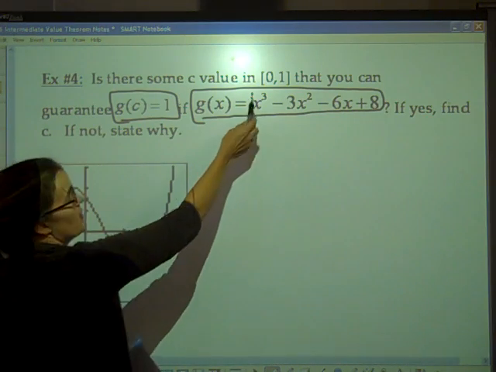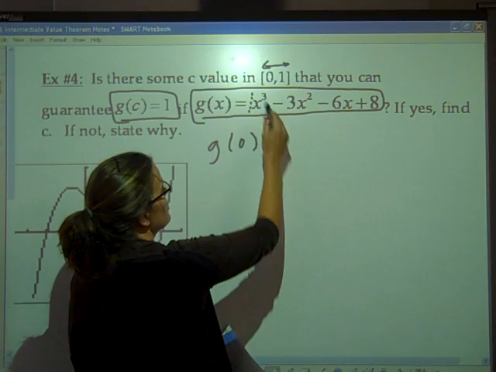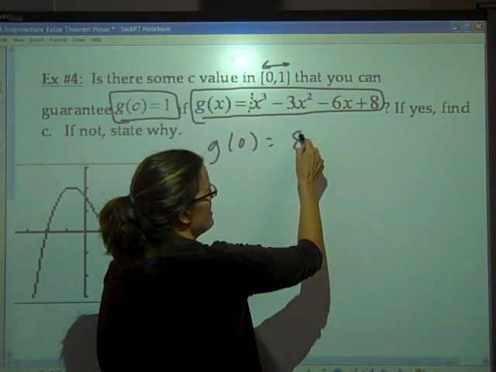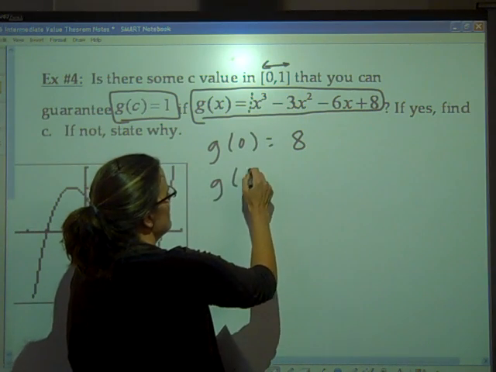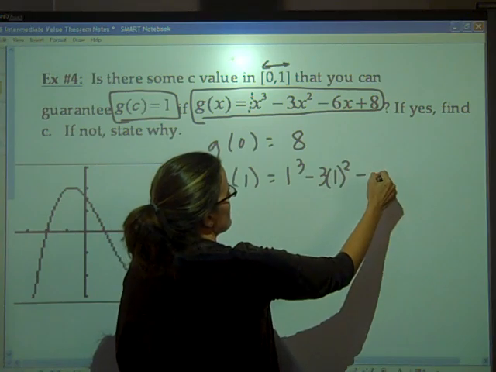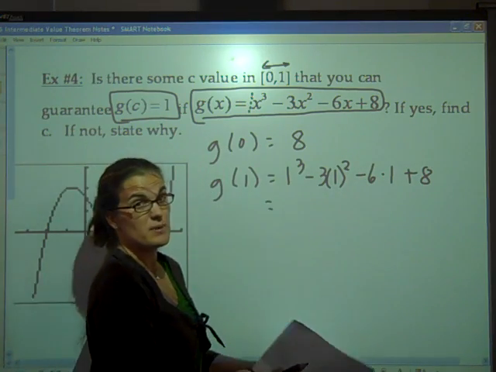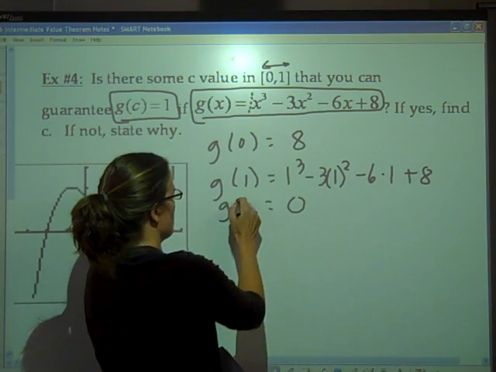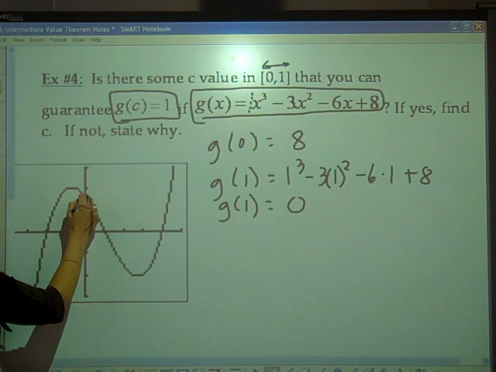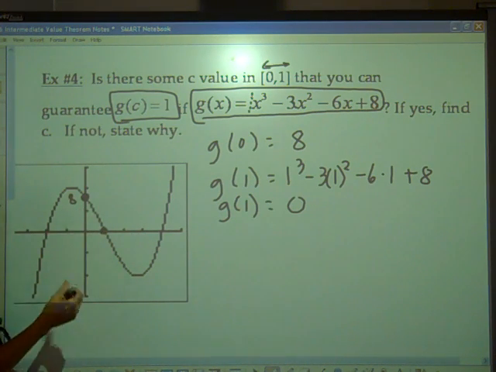But then knowing that you're going from 0 to 1, I want you to know where g of 0 was. If you plug in 0, obviously we're just at 8. And if you plug in 1, so 1 cubed minus 3 times 1 squared minus 6 times 1 plus 8, if you do that correctly, it looks like we should be at 0. So we have g of 0 was 8, so obviously that dot right there was at 8. And then g of 1 was 0. So those are the two dots that we're working with.